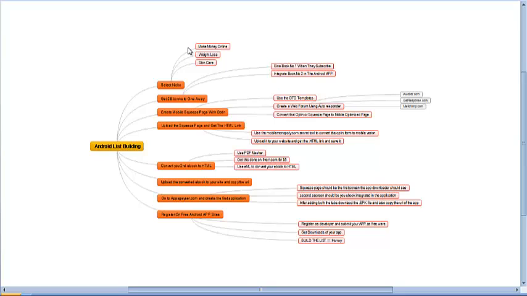EML is nothing but ebook markup language. You can use that to convert your ebooks into an HTML format, which can be seen in smartphones with a high resolution and easily accessible. That type of ebook can be built using EML.